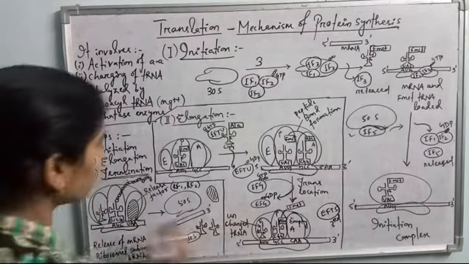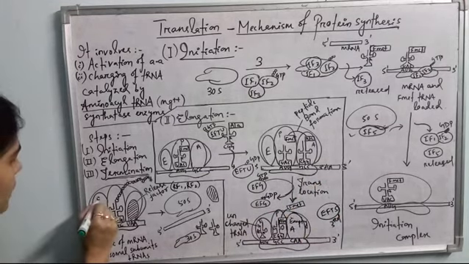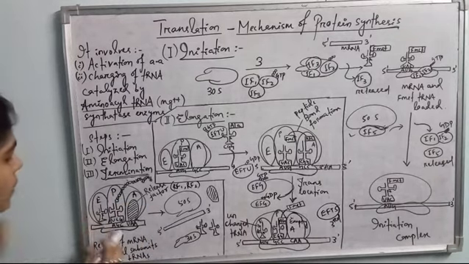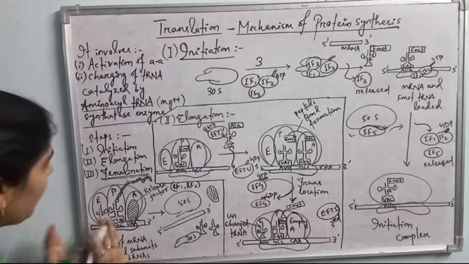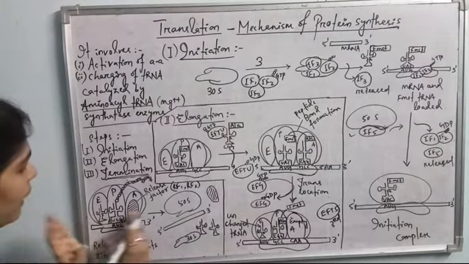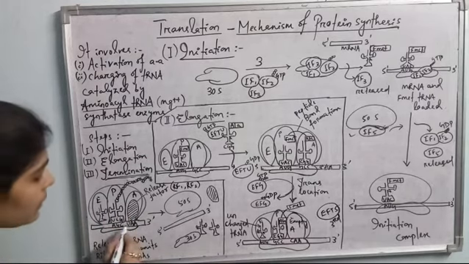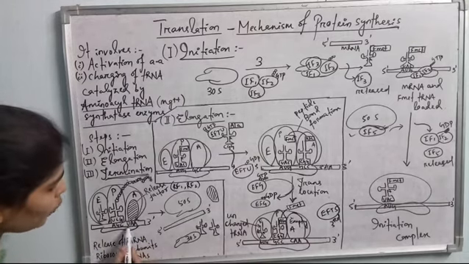This is the uncharged tRNA as usual. I have told you that each time the tRNA is dissociated from the amino acid, and the amino acids are linked by peptide bond formation. So here this is the uncharged tRNA in the exit site, this is the peptidyl site, and this is the amino acyl site. And the ribosome has now totally scanned the mRNA, and has reached the extreme 3' end. And this is UAA, one of the stop codons. See, I have written here UAA.